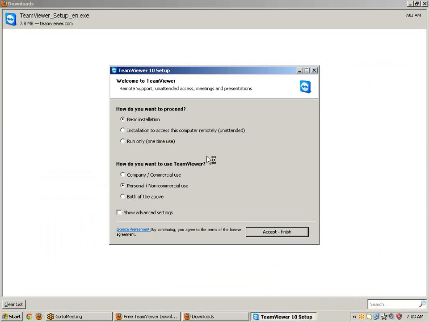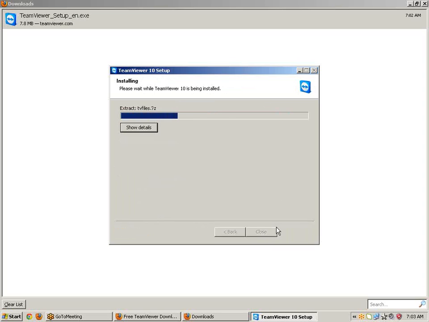It will take only 2 to 3 minutes. Whenever you're installing TeamViewer, just keep the mark on personal and non-commercial use. Whenever you keep the mark on company or commercial, they will charge an amount. So whenever you are installing, just keep the mark on personal or non-commercial use. Click on finish. It will take only 1 minute. Within 1 minute, you can download and install your TeamViewer.